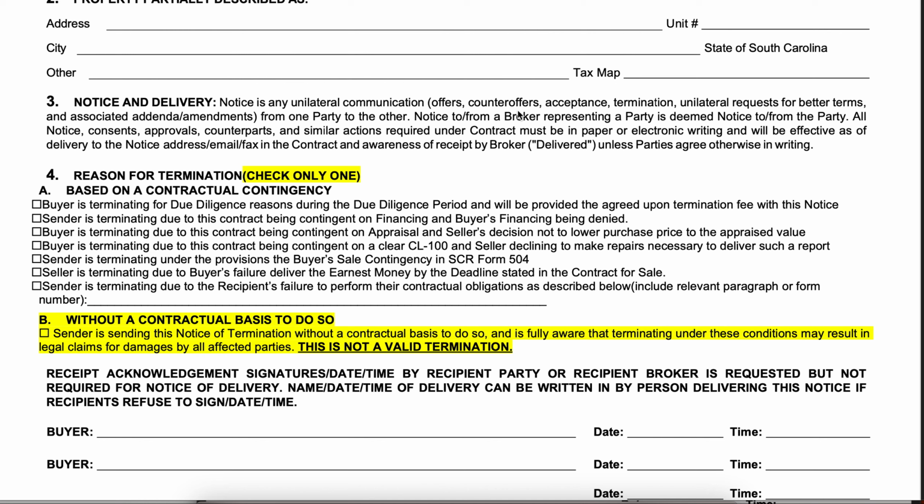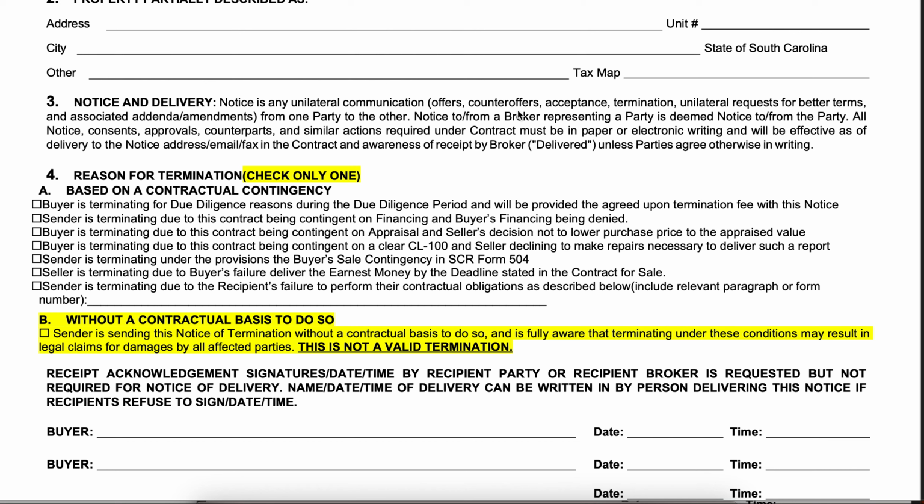The next one is that the seller is terminating because the buyer did not timely deliver the earnest money. And the last one is because of maybe some other contractual obligation, some other contingency that's not listed there. You would fill that out in the blank. This is not just a blank, I would like to terminate. This needs to actually be tied to some contractual contingency, hopefully drafted by an attorney, which states that one of the parties has a unilateral right to terminate. That is the entire list of reasons for which a party can unilaterally terminate the contract. If one of those apply, check the appropriate box, have the sender sign it. Again, unilateral communication, there is no need for the recipient to sign that form.